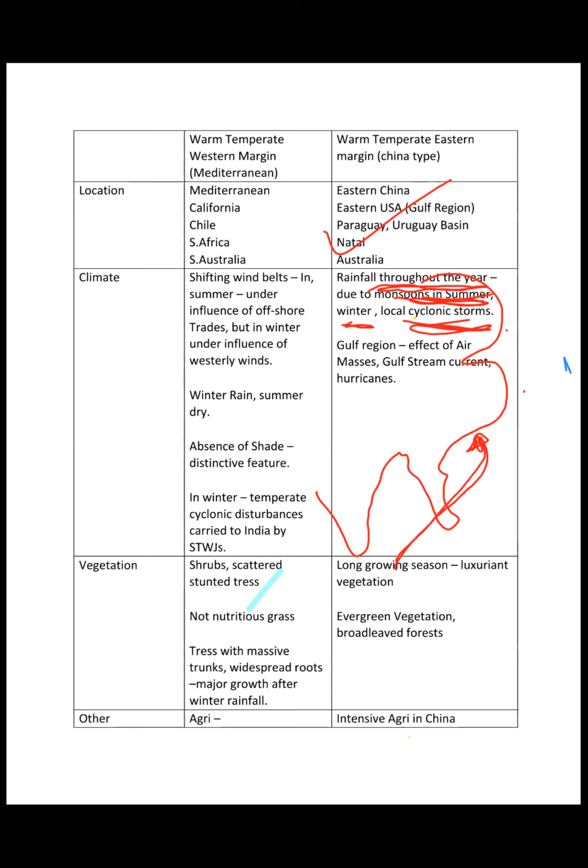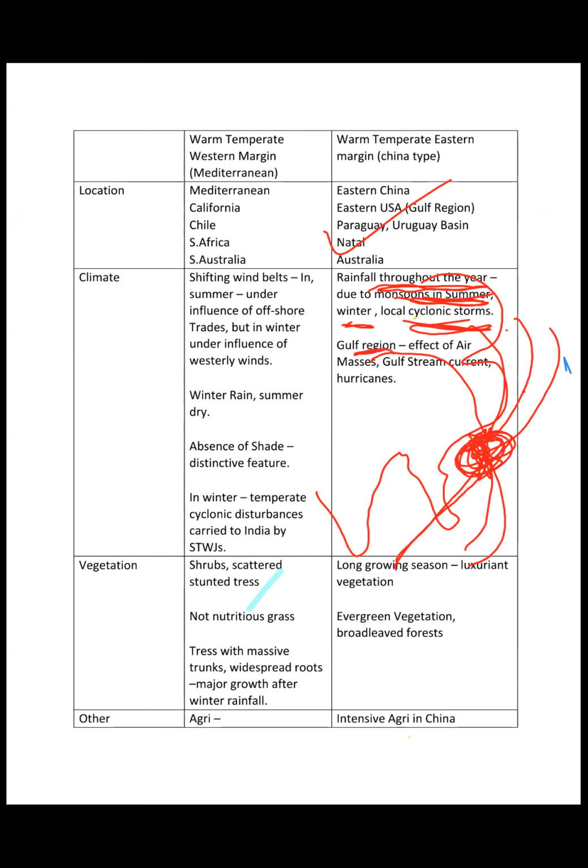So southeastern monsoons here, right? In winters, the monsoons come like this. So monsoons in both the seasons, as well as local cyclonic storms, cause rainfall across the year, right?